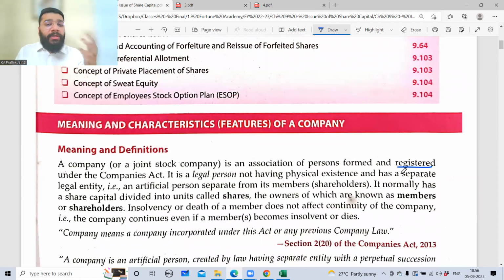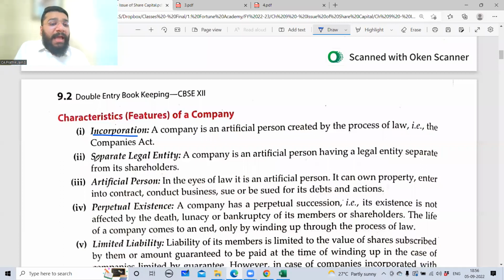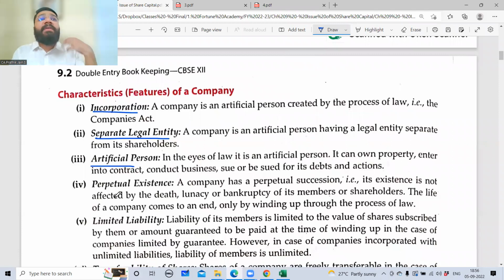When you complete your registration, you become a legal person, right? So you have a legal person having a separate legal entity. So here the company is different and their owners are different, right? The owners here are called shareholders or they are called members. After registering, the company is called an artificial person. So who is giving the status? The law is giving the status that company, now officially you are an artificial person.